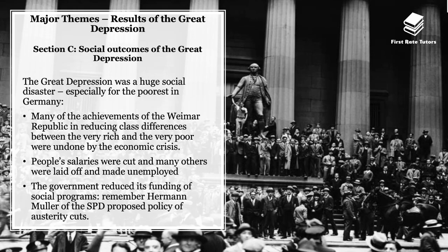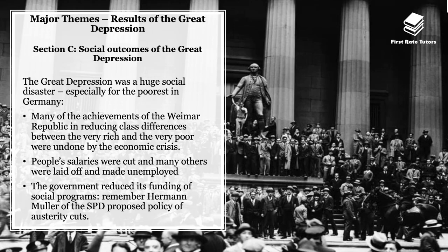and helping people move out of poverty and housing. However, the Great Depression and its onset in 1929 proved a huge social disaster for these people who had experienced so many gains between the interwar years. So many of the achievements of the Weimar Republic in reducing class difference between the very rich and the very poor were essentially undone by this economic crisis. And of course, the people that suffered the most were the working classes and the middle classes. People's salaries were cut and many others were laid off and unemployed.